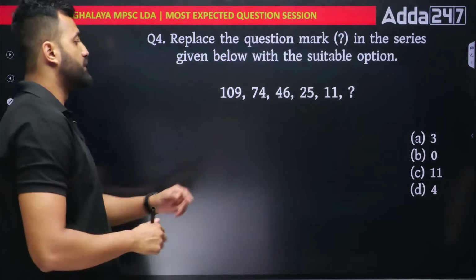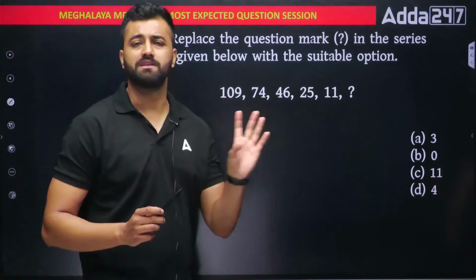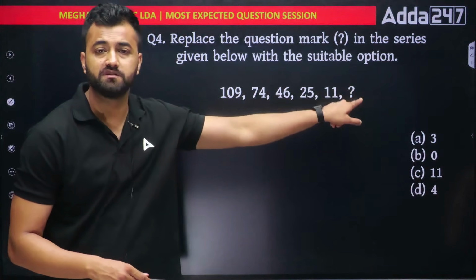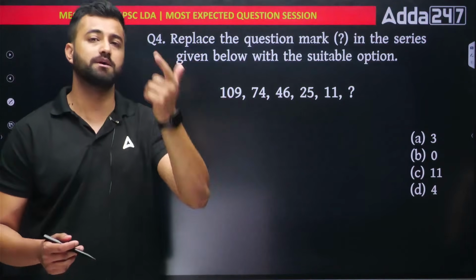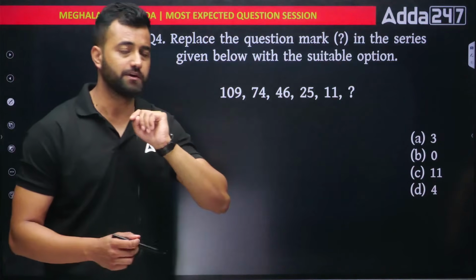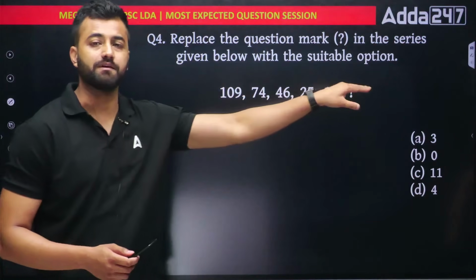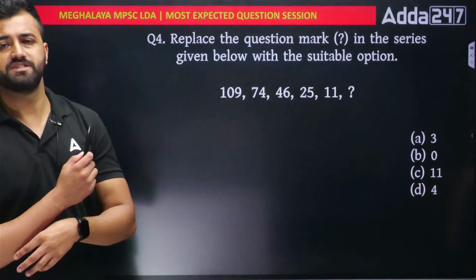Okay. Let's do it. See, this is number series. Now, if you see the number series, there are generally two types of number series. This one is missing type. Out here, a number is missing, so it is known as missing number series. But there is another series which is known as your wrong number series. Okay. Both of them are different. Out here, you can notice that the series is decreasing. So whenever it's decreasing, you always take the difference. Okay, always take the difference.